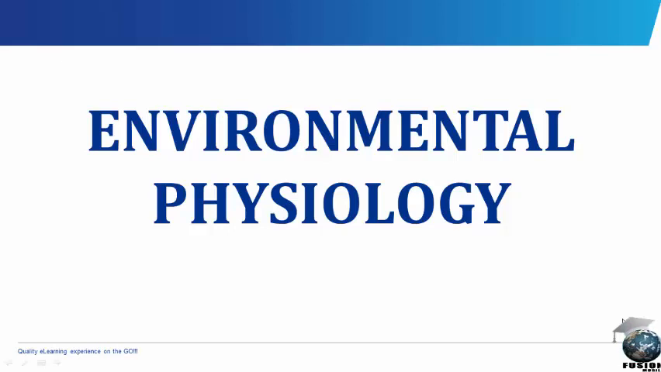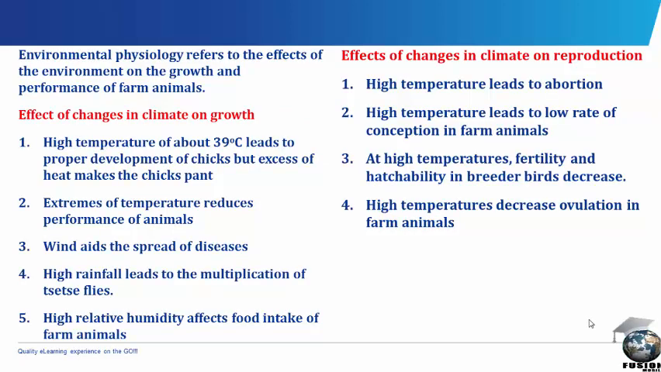Changes in climate have some effects on growth of farm animals, and this includes the high temperature of about 39 degrees Celsius, which leads to the proper development of chicks, but excess heat leads to the chicks panting. Extremes of temperature reduce the performance of animals. That is, extremes of either hot or cold conditions are unfavorable and reduce the performance of these farm animals.